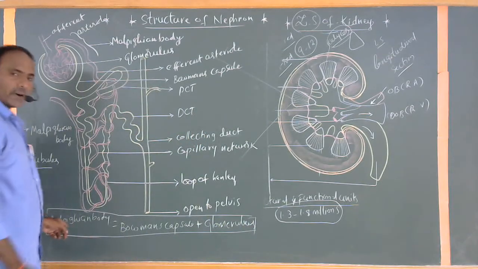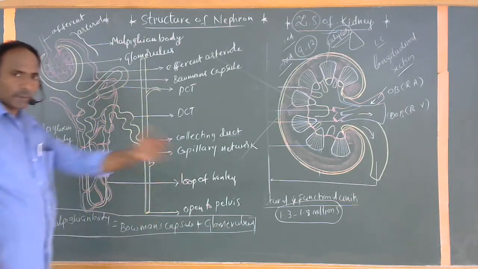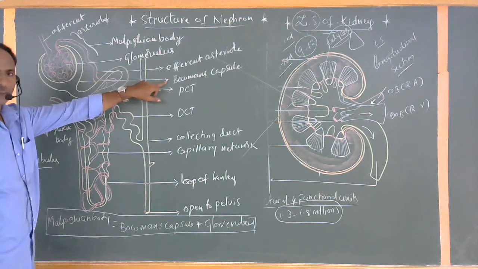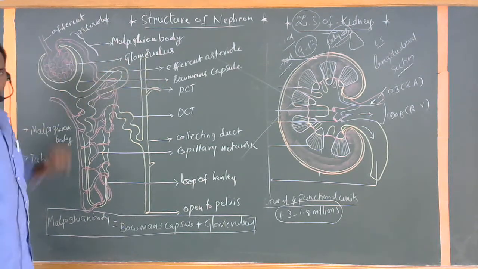So the Malpighian body is combined by Bowman's capsule plus glomerulus.